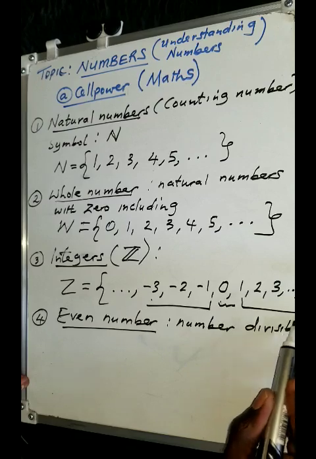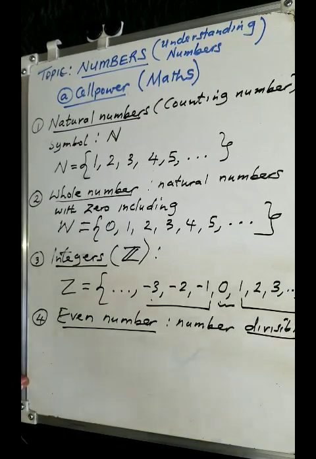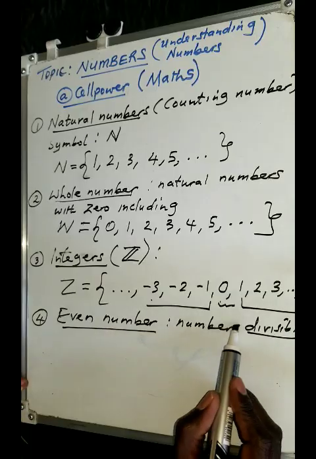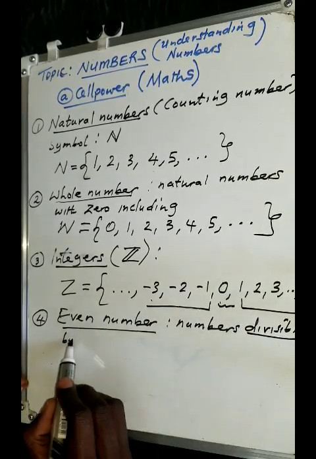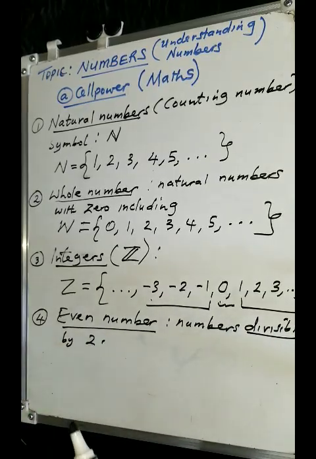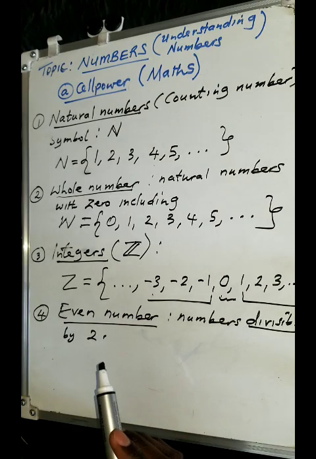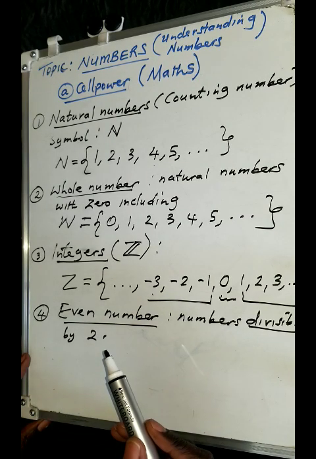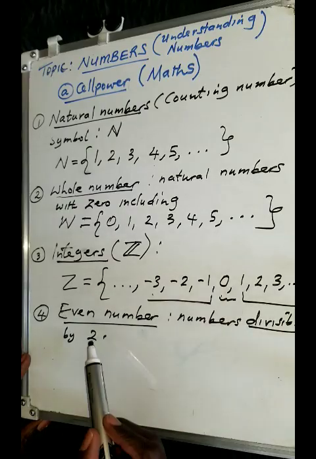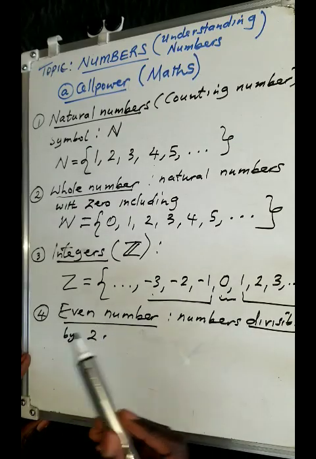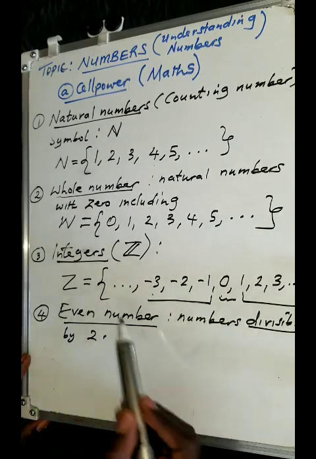When I use the word divisible, I mean they can be divided. So when you divide even numbers by 2, they do not leave any remainder.